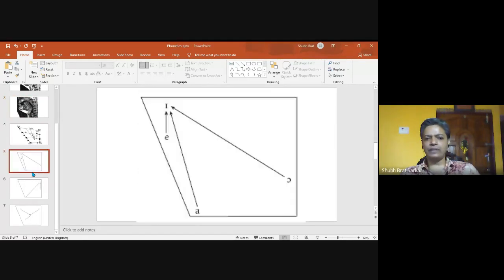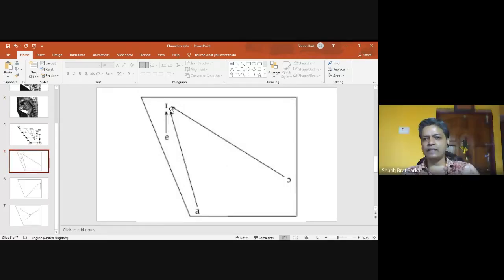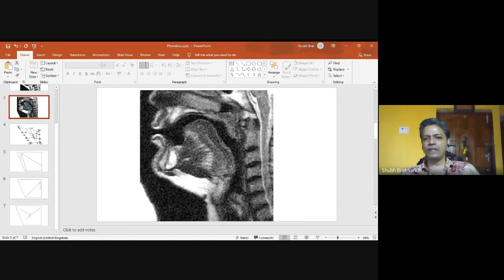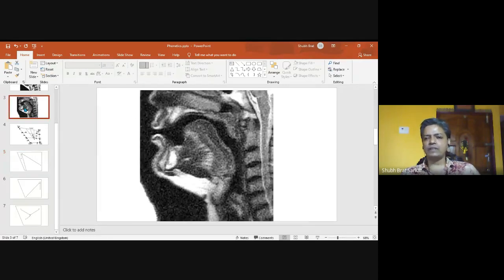Okay, now return back to this image that we have. I have here the production of the diphthongs that are ending in the E position. So you have to superimpose this image with this image. Can you understand the superimposition? So here you have the tongue at the bottom, and on the top you have the roof of the mouth. So try to superimpose this particular image with this particular image.